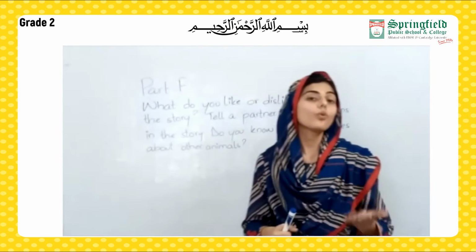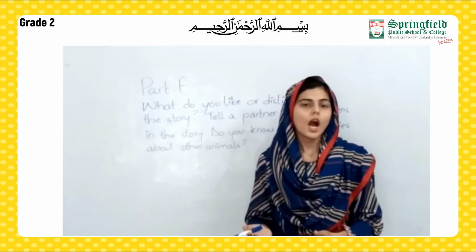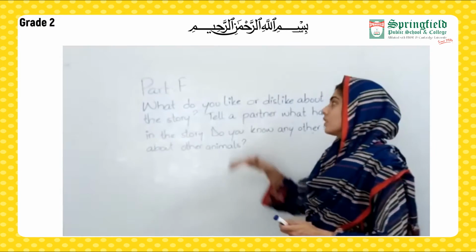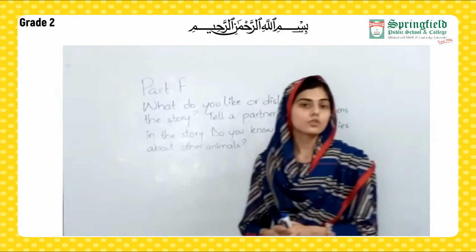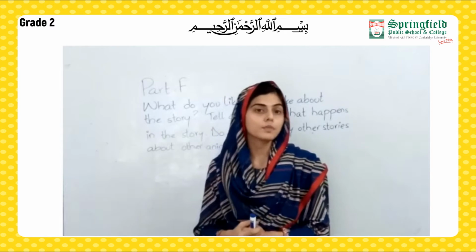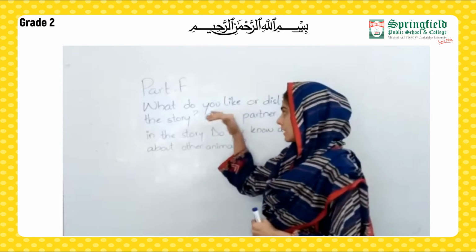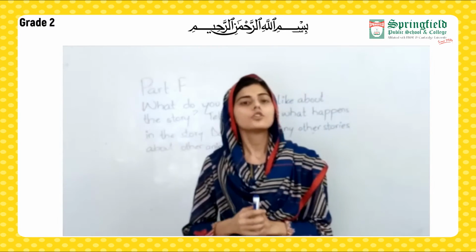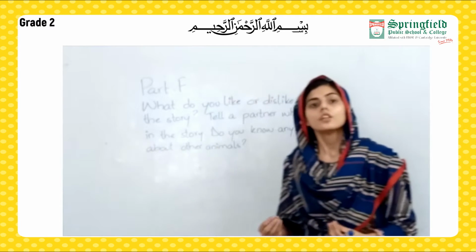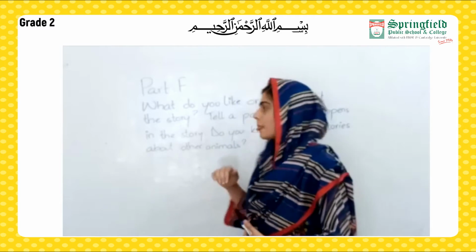Now you have to give your own opinion about what you liked about the story or what you disliked about the story. I liked that this was a moral story. It gave us a lesson. Now what was the lesson? As we read the story, we came to know that due to the greediness of the dog and his foolish behavior, he lost the bone that he had got. So the lesson was that sometimes due to greediness, we lose the thing that we have. Sometimes due to the urge of having more, we can lose the thing that we already have.